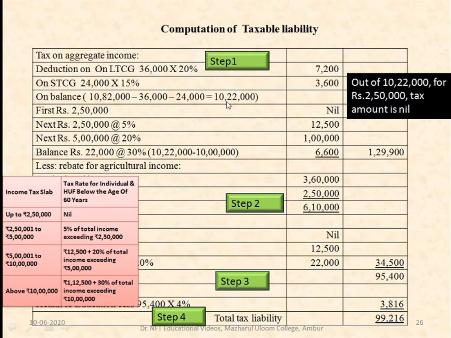From 10,22,000, if you deduct 10 lakhs, you get 22,000. The balance amount is 22,000, which is above 10 lakhs, so it has to be calculated at 30%. 22,000 into 30% is 6,600. If you add up all these, you get the total tax liability of 1,29,900.